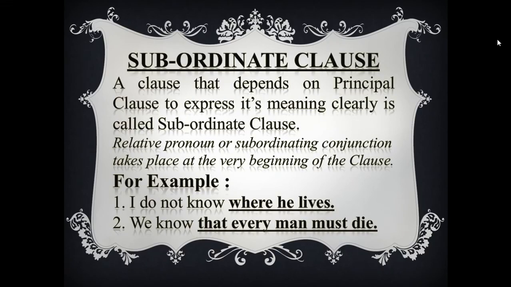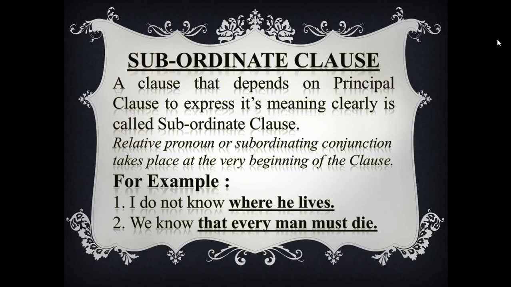Okay, now subordinate clause. A clause that depends on principal clause to express its meaning clearly is called subordinate clause. Subordinate means dependent.